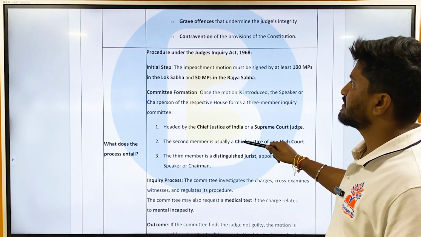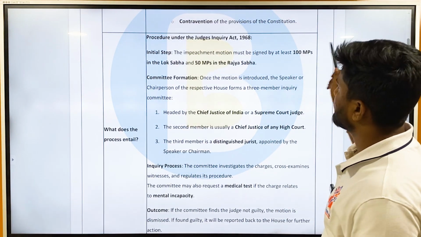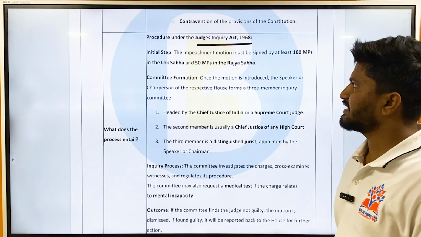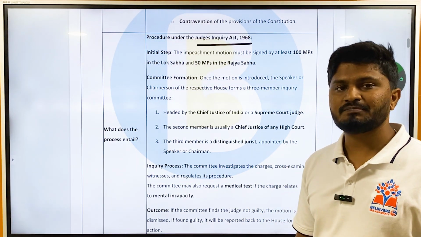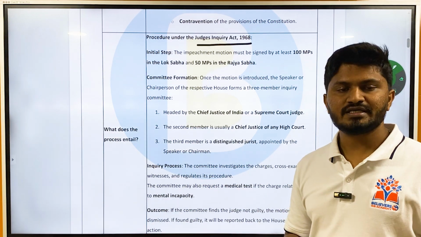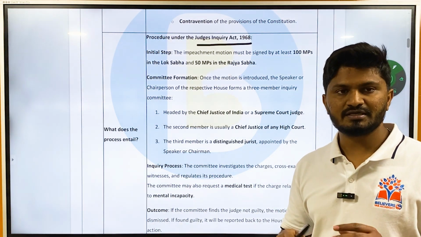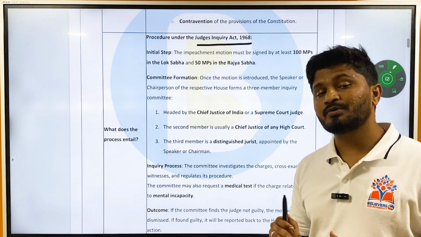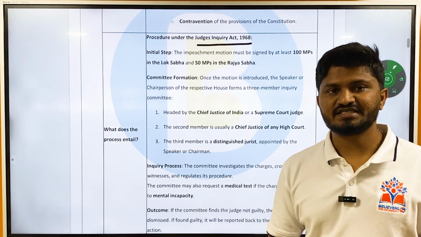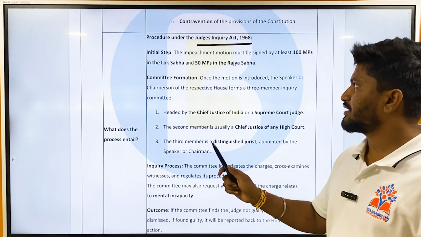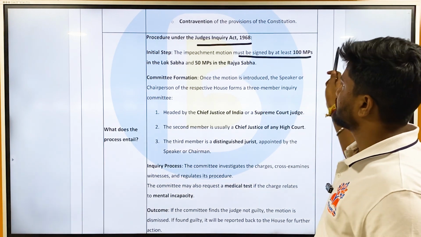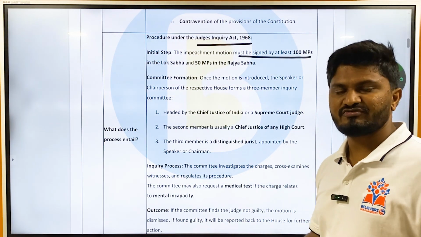What does the process entail? I already discussed this procedure according to the Judges Inquiry Act of 1968. See, one more thing: the Constitution of India only mandates that the President should remove the judge based on majority voting in both houses of Parliament. But the process is not mentioned in the Constitution itself. This process is mentioned in the Judges Inquiry Act. According to the Judges Inquiry Act, the impeachment motion must be signed by at least 100 MPs in Lok Sabha and 50 MPs in Rajya Sabha.